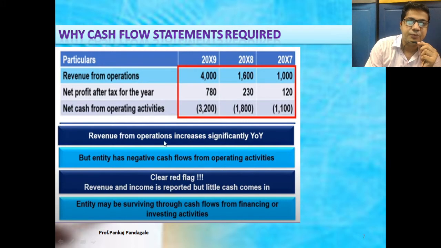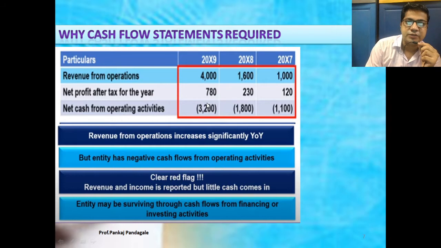In this particular example, revenue from operations increases very significantly year to year, but the entity has a negative cash flow from operating activities. It shows that revenue and income are reported but little cash comes in. If you see that very little cash comes in because of this particular statement, they are not clear about the income and revenue cash flow. The entity may be surviving through cash flow from financing activity and investing activity.